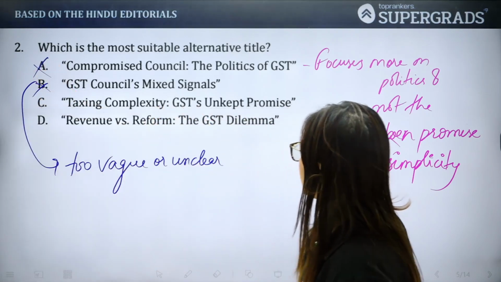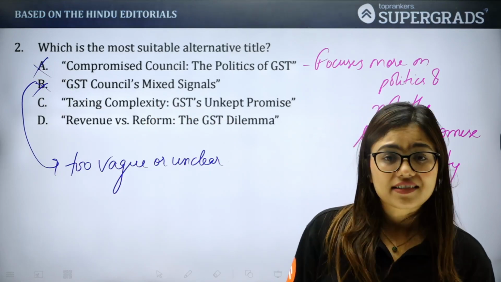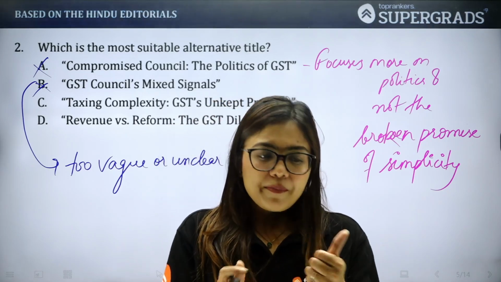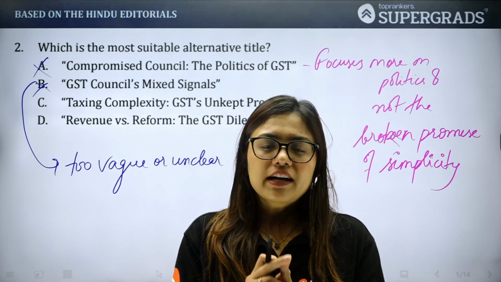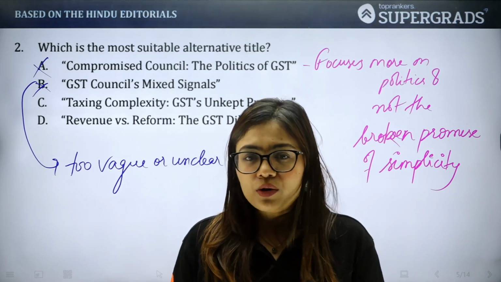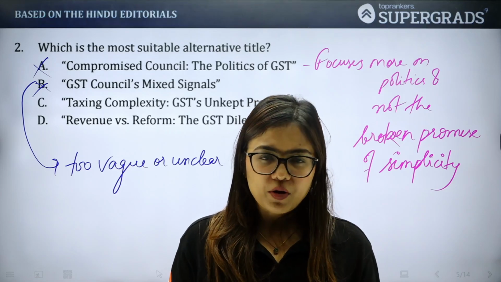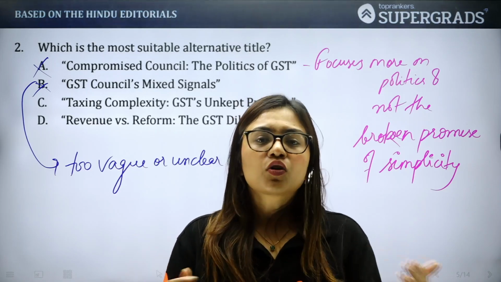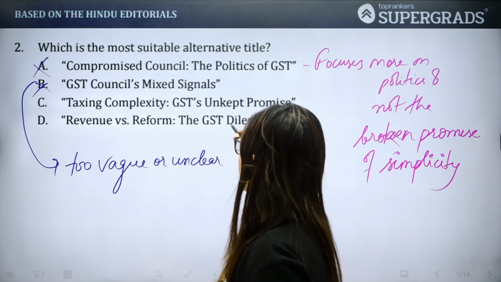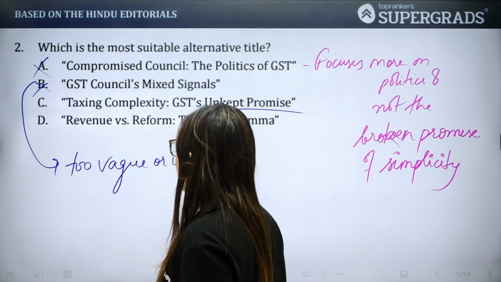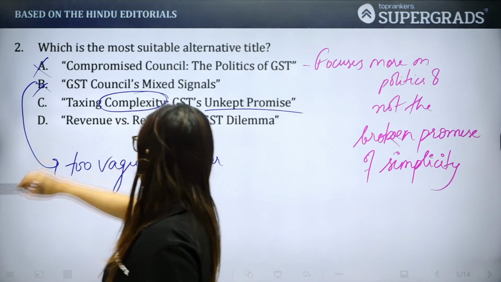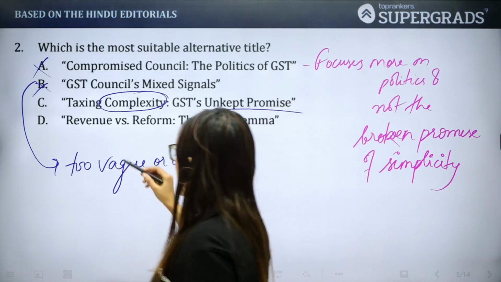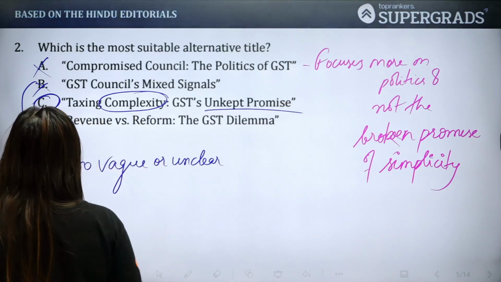Taxing Complexity, GST's Unkept Promise. Yes, this is exactly our answer because it fits the context best. First of all, what was the promise? Why did we introduce GST in the first place? So that we could simplify the process, right? So that we can make it easy for everybody to understand, fairer for the common audience. And the very same promise we could not keep, because we saw that it became more and more complex with every passing year. And that's what makes this the correct answer, the choice.